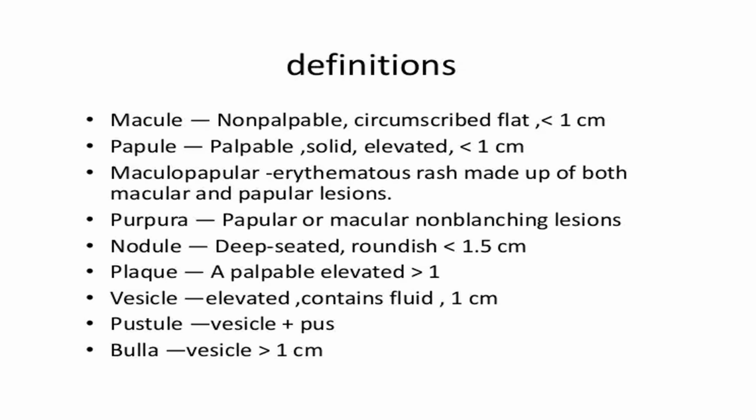Macule is a non-palpable, circumscribed, flat area, and this is less than 1 centimeter. And papule is similar to macule, but it is palpable. It will be a palpable and elevated area, but the size will be the same, less than 1 centimeter. And what is maculopapular? It is a rash made up of both macule and papule layers. Same like purpura is defined as papular and macular non-blanching lesions. Okay, and the rest of the definitions we will not discuss in this topic.